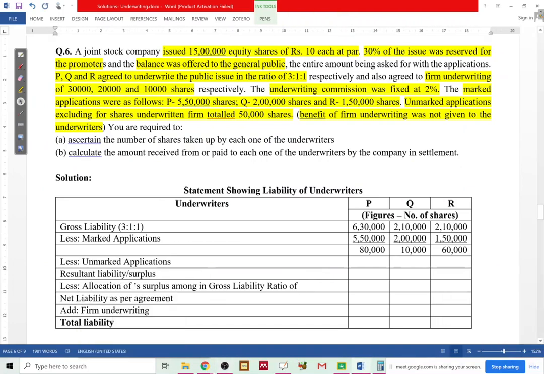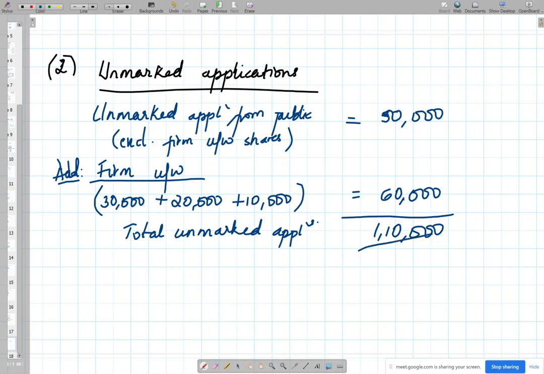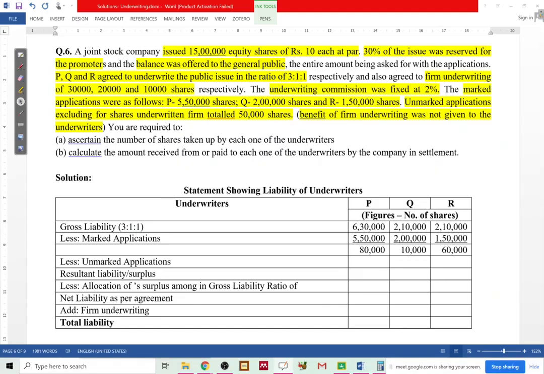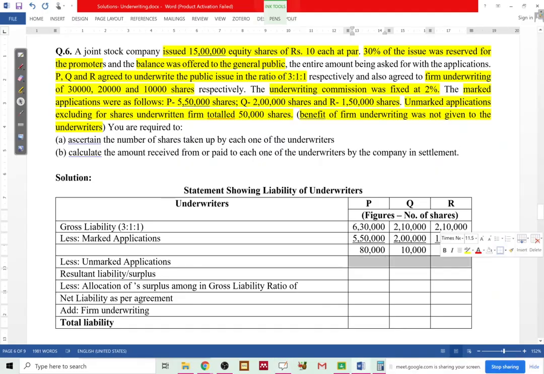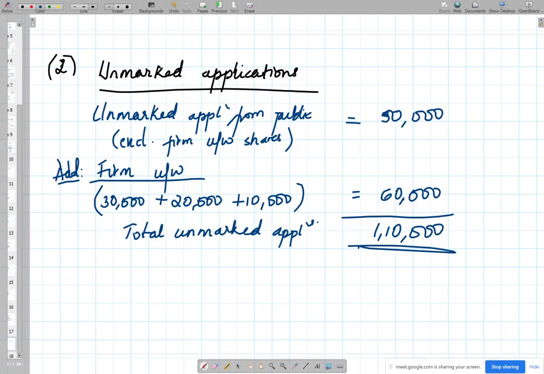So unmarked applications, what we have calculated, that is 1,10,000, sorry, this now needs to be distributed in the gross liability ratio. We need each one's share in the unmarked applications, that is P, Q and R, and this will go in the gross liability ratio of 3:1:1. Okay, so let's distribute that.